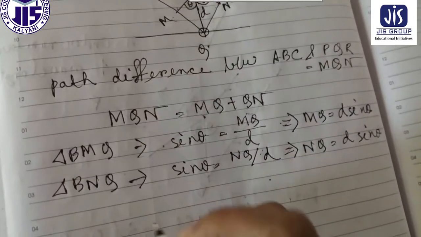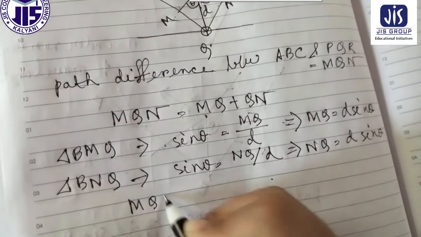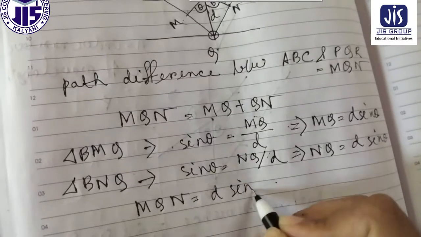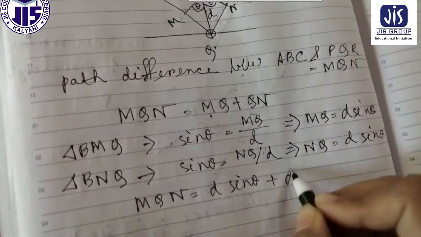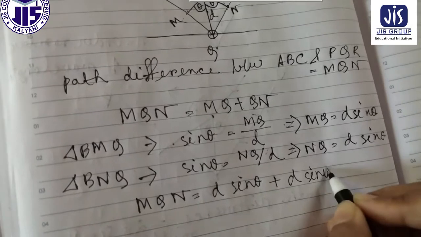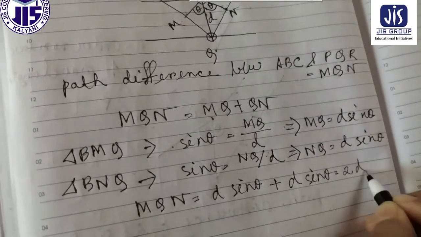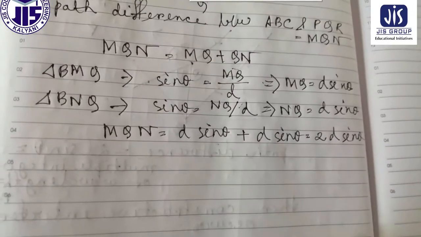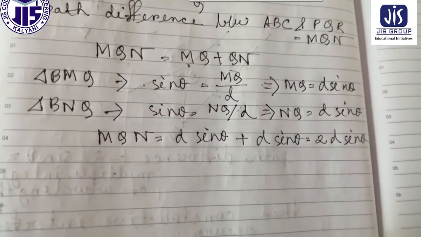So therefore, MQN can be written as d sin theta plus d sin theta is equal to 2d sin theta. So this is the expression of the total path difference.